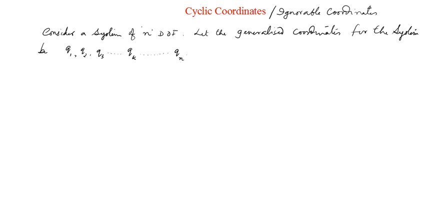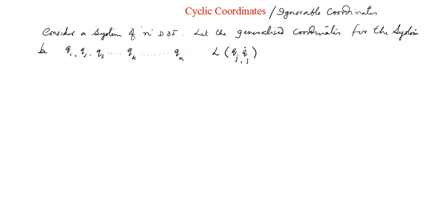Now, usually you will be forming the Lagrangian of the system. The Lagrangian is in general a function of the qj's and qj dots, possibly time also. The dependence on qj comes through the potential energy, which is a function of qj, and the dependence on qj dot comes through the kinetic energy.